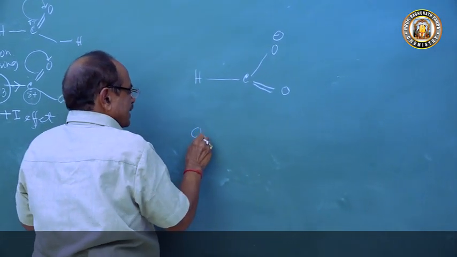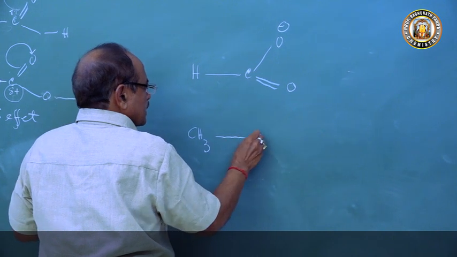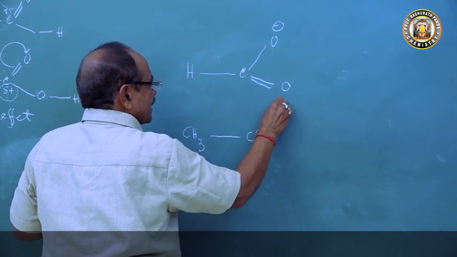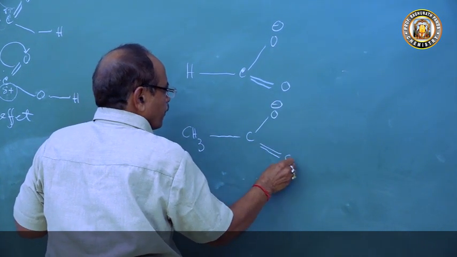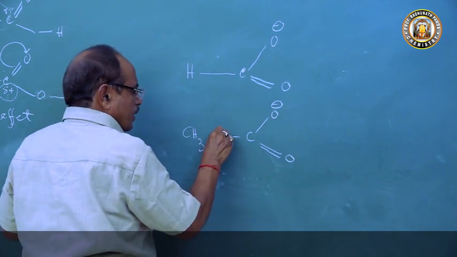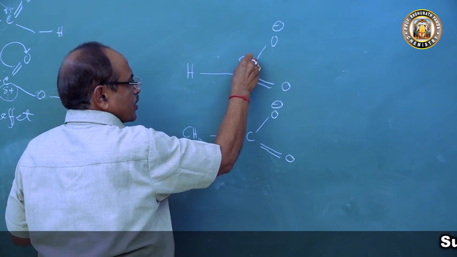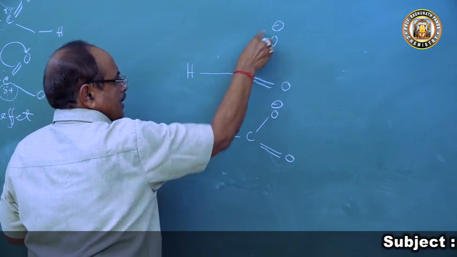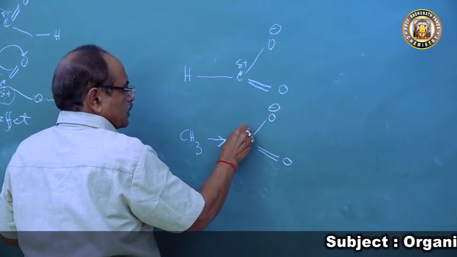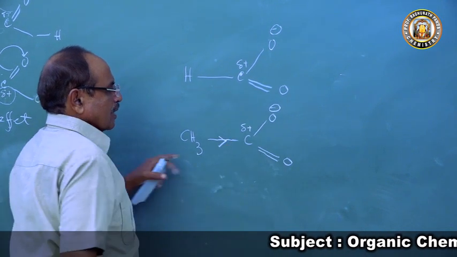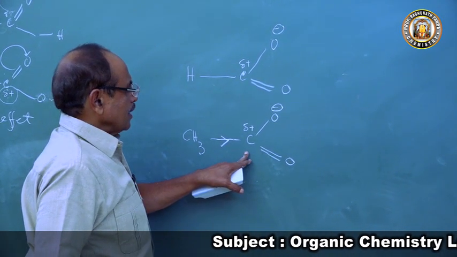And if you come to the acetate ion, CH3COO minus. So this CH3 group is electron releasing. Here is a positive charge and here is a negative charge because of the electromeric effect.